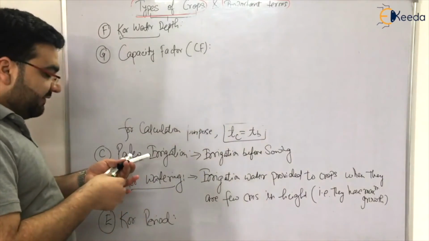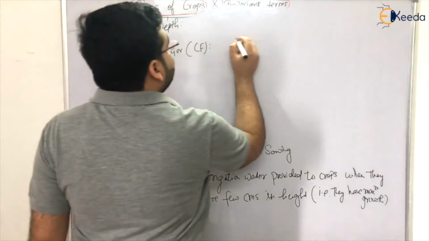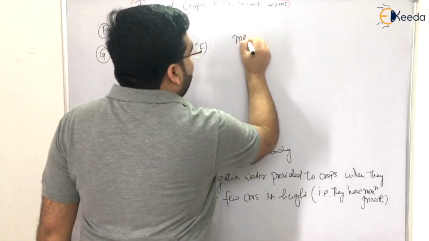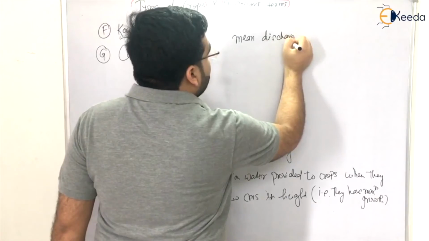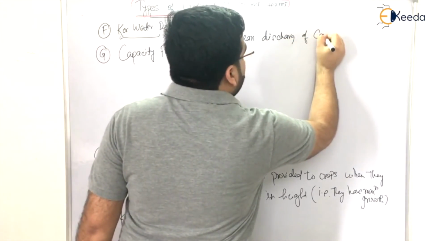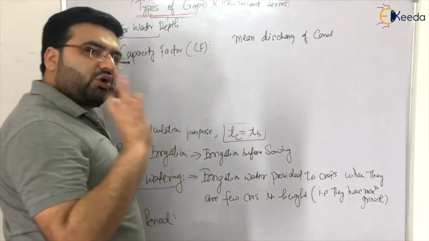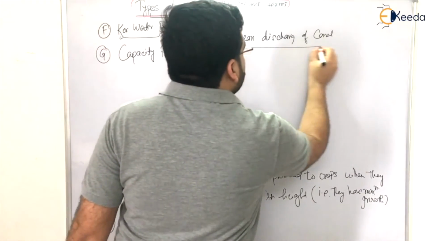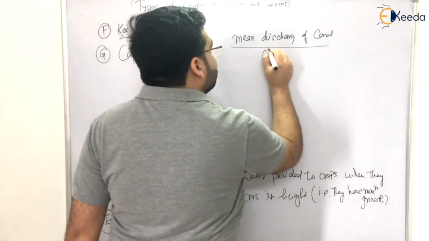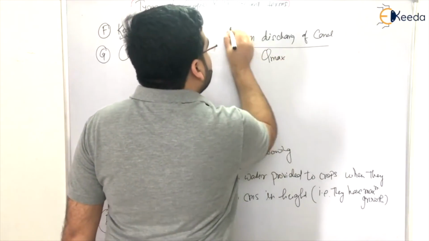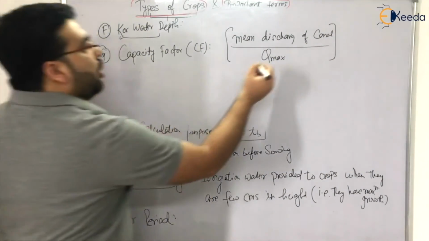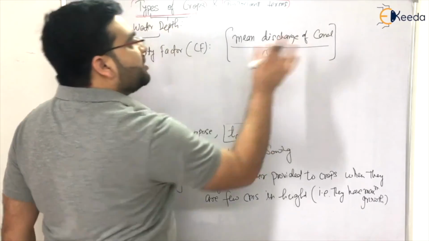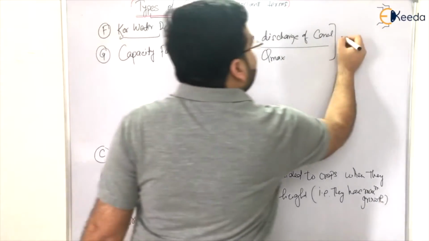So capacity factor is actually the mean discharge of the canal or source divided by the maximum discharge, or Qmax. That is the mean or average discharge of the canal or source to the maximum discharge of the canal or source, known as the capacity factor.